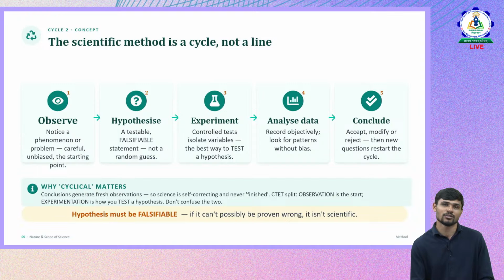Then experimentation. How do we understand that? Through experiment, control tests. We have to observe its life cycle, understand its life cycle completely. If this is the stage, okay, this is looking like a fish. Next, what is its next stage? So only when we understand the full complete life cycle of a frog, we understand whether the tadpole is a fish or a frog. Okay, then analyze data.